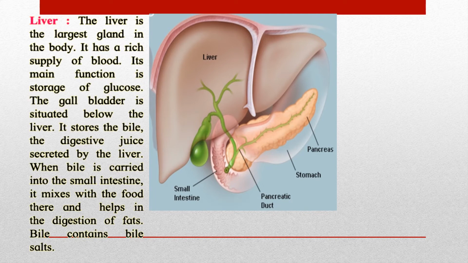Bile pigment is released from the gallbladder. When this bile pigment enters your digestive system, the small intestine, the fats that you have eaten, like oil or ghee or butter, or nuts, whatever had fats, those fats did not get digested in the stomach. It will happen inside the small intestine with the help of the bile pigment. So this bile is helping to break down fats in your body. Understood? So this much is clear.